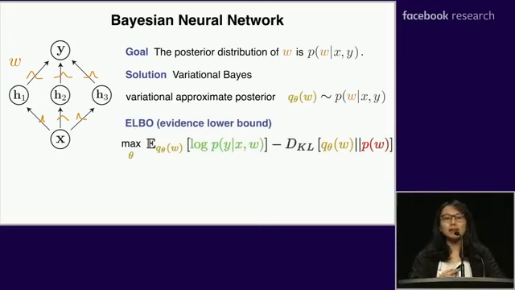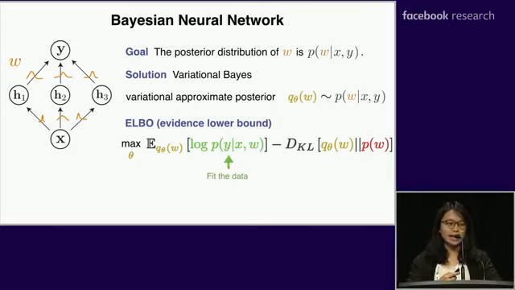And the method maximizes this well-known ELBO with respect to the variational parameter theta. The ELBO objective function consists of two terms. The first term is the expectation of the log likelihood, and this term is used to fit the data. The second term is the KL divergence term, which prevents the Q distribution from straying far away from the prior, and this term functions as a regularization term.